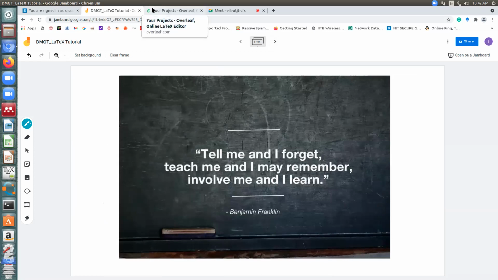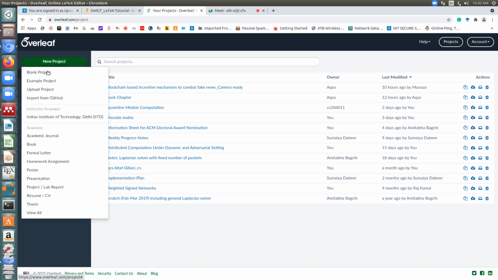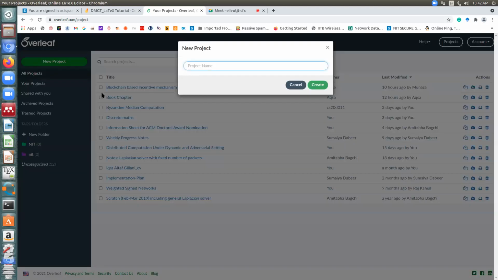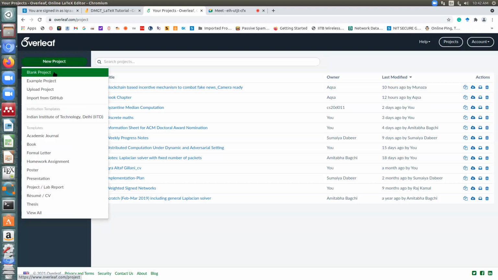So now the first thing I want you all to do is open your Overleaf accounts. You should open that as a parallel tab. Is everyone on their Overleaf accounts? Please stop me if somebody remains behind. Is everyone on the Overleaf account? Excellent. So go to New Project and choose Blank Project. I'll repeat: go to this green option, New Project, and choose Blank Project.